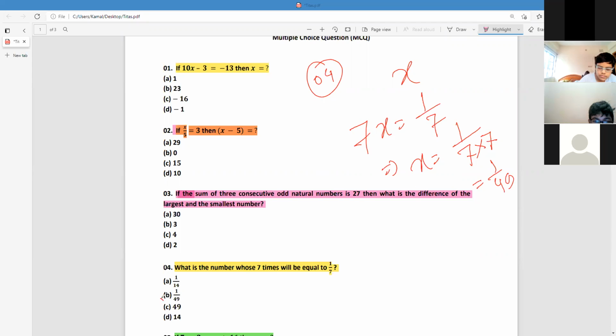Number 4 answer is B, 1 by 49. So please take the screenshot of the answer. Number 4 answer is B. Those who have done successfully give 1 mark here.